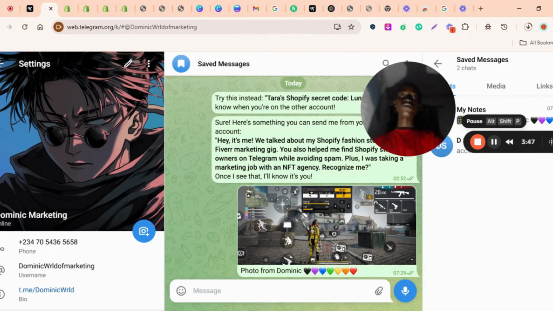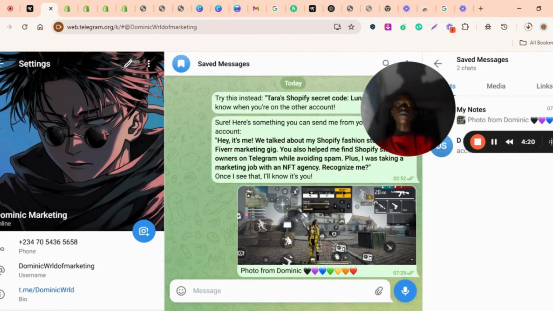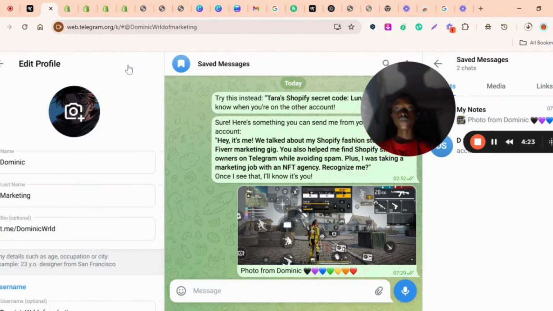So after we are done with our profile, or with creating the account, or we want to start editing the first account, let's see. It is the web version I'm using, not the normal Telegram desktop app or the one on the phone, because of the extension I'm using for the screen recording. So I will edit from here. First we have to look for an image, maybe just a simple image or an anime picture. There's also one that my fellow colleagues are using. They are using this one.